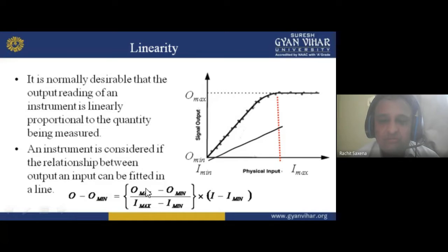So 100 minus 0 by 10 minus 0, that is 10, into I, that is input, minus I minimum, that is 0. So that is I. Okay, so O is equal to 10 I, we can say. So if we are finding the equation fitted in this, we can say this. Output and input can be fitted in a line like this, so we have to follow this equation, and we can also see it in this simple linearity graph.